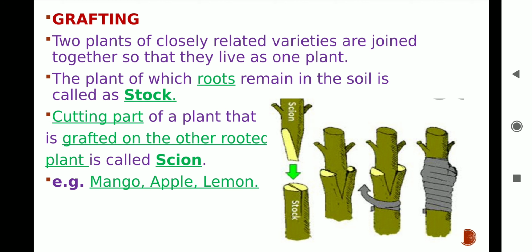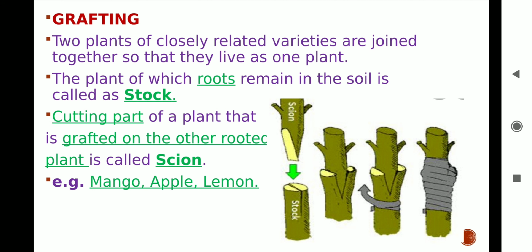The slanting cut helps in joining and fitting the stock and scion together easily, and then it is tied with a piece of cloth or tape and covered properly with a polythene sheet to prevent the plant from infection. The cut soon heals and the stock and scion become one plant. The scion continues to produce original leaves, flowers and fruits but gets water and minerals from the stock. It is used by farmers to grow superior quality plants such as mango, apple, guava and pear.